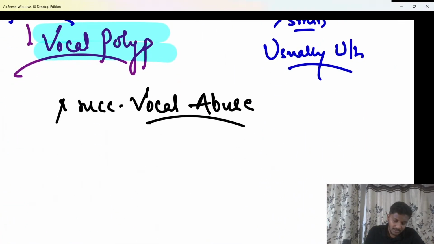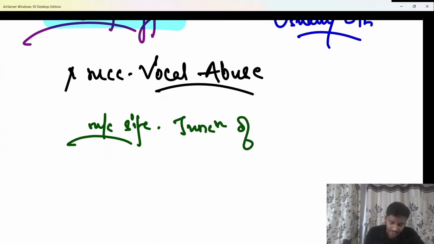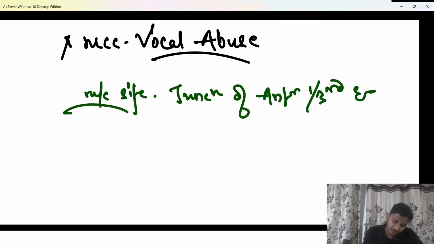Reason, beta: this is the most vibrating part. This is the part where there will be maximum vibrations. As this is the part having maximum vibration, therefore the most common site has to be the junction of anterior 1/3 and posterior 2/3 of the vocal cord. Okay, for both the conditions I am saying, even for a vocal nodule as well as for a vocal polyp, beta.